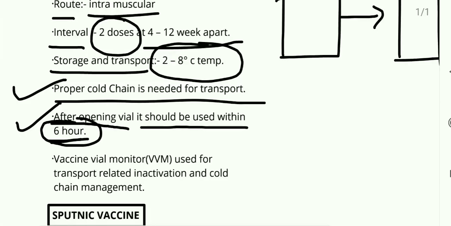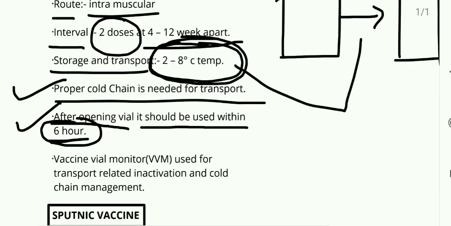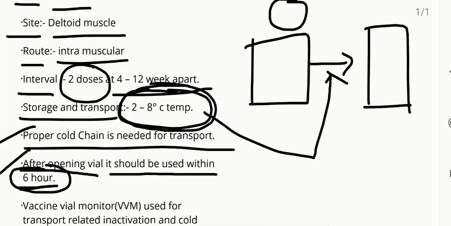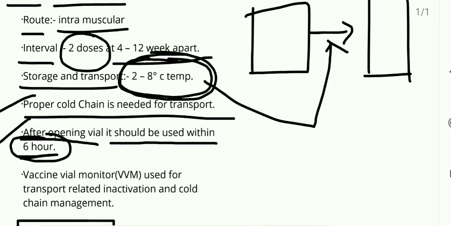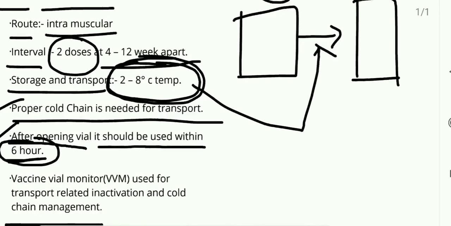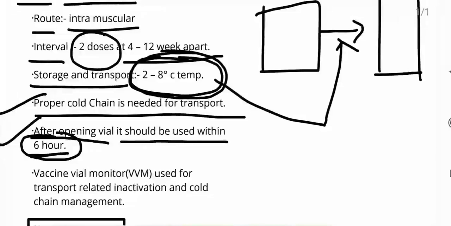Okay. Now one question arises: if we are not able to maintain the 2 to 8 degrees centigrade temperature during the transport from the site of manufacture to the site of vaccination, how will we come to know?